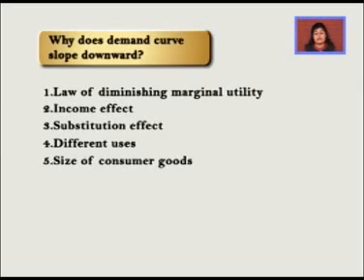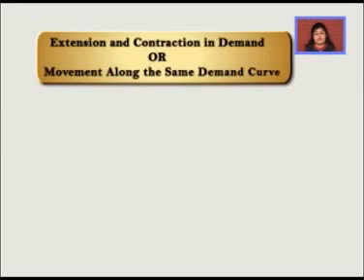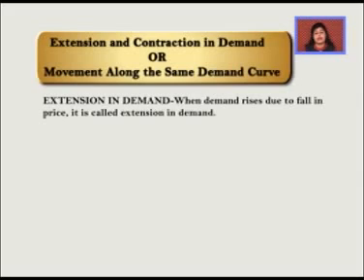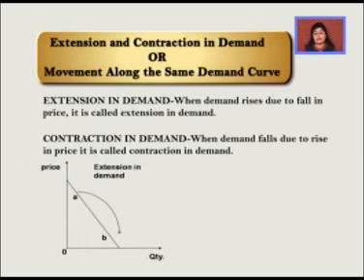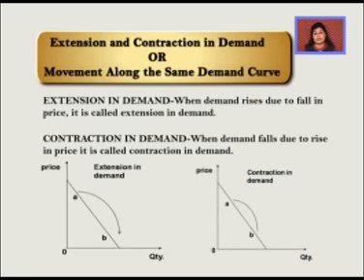Now, we would like to see how demand changes with price changes and how demand changes with changes in other determinants. When demand changes due to price, that is called extension and contraction, or movement along the same demand curve. I have very clearly shown you in the diagram that as prices fall, demand increases, and a movement along the same demand curve from A to B will be called extension.